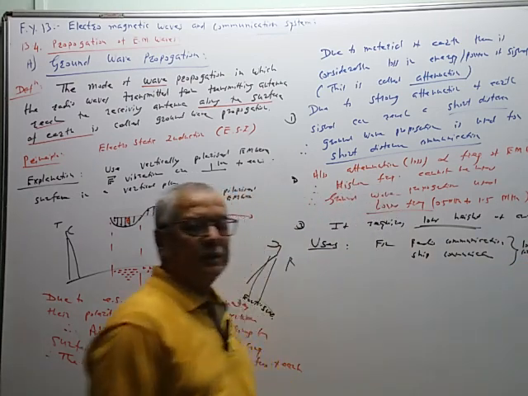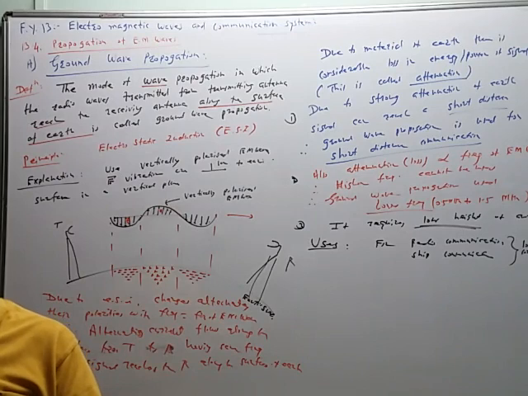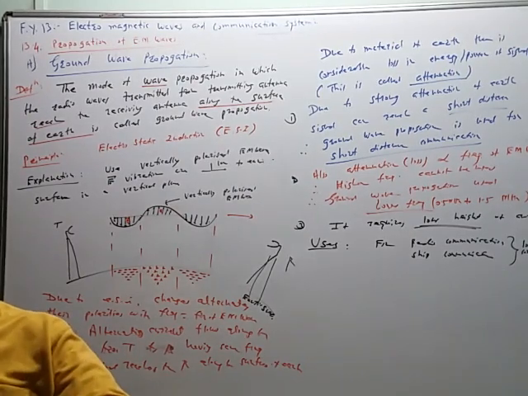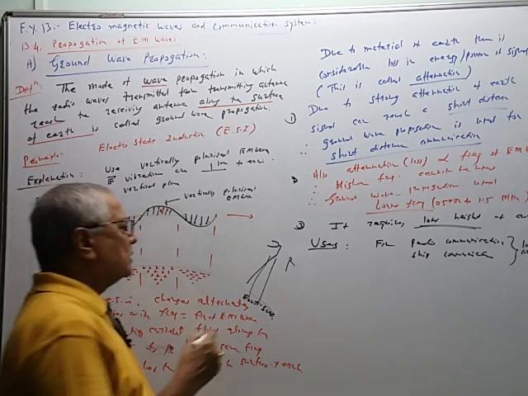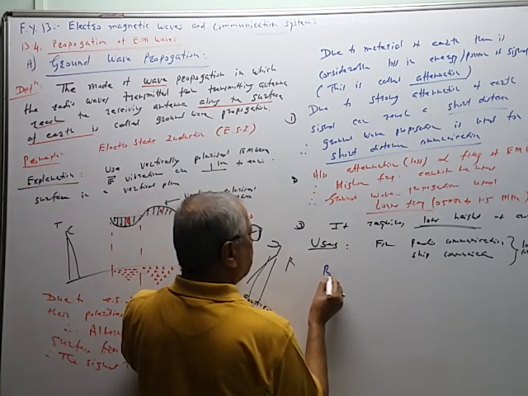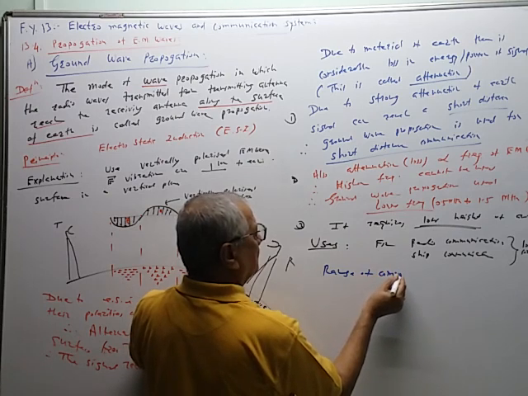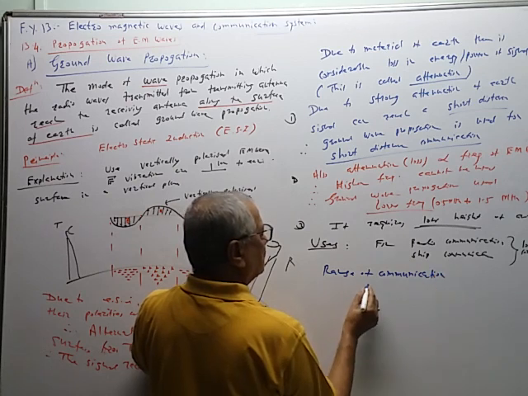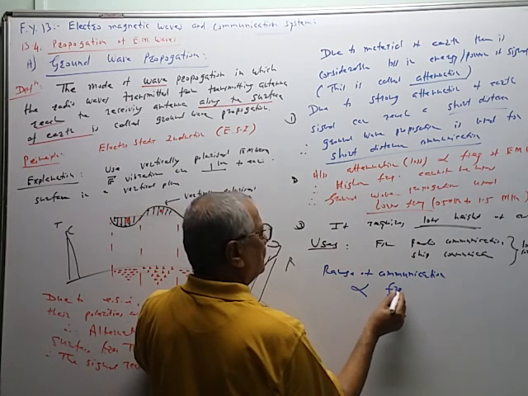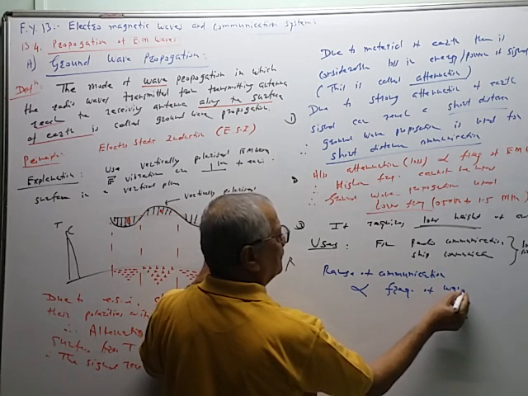Localized communication like this. So the range of the ground wave propagation depends upon the frequency. Frequency वाढवली तर रेंज वाढेल. पॉवर ट्रान्समिटरची वाढवली तरी वाढू शकेल. सो रेंज ऑफ कम्युनिकेशन is directly proportional to the frequency of the wave.